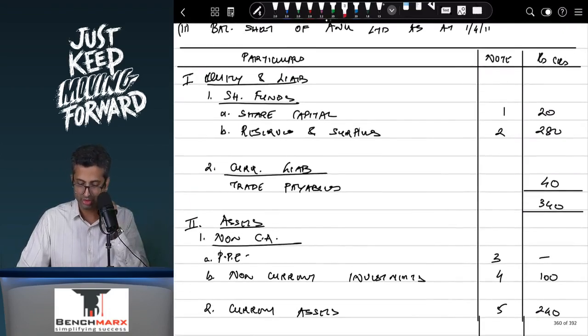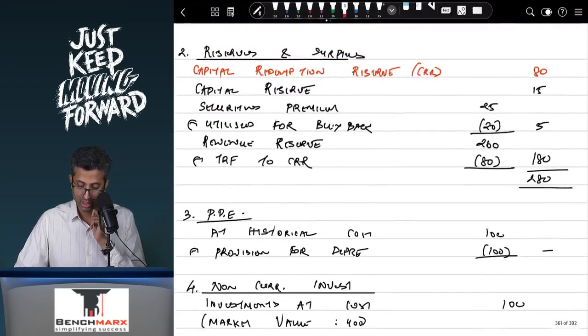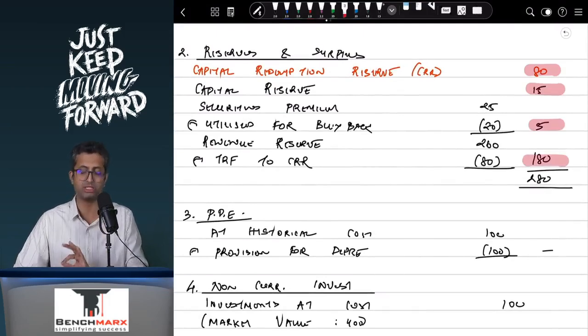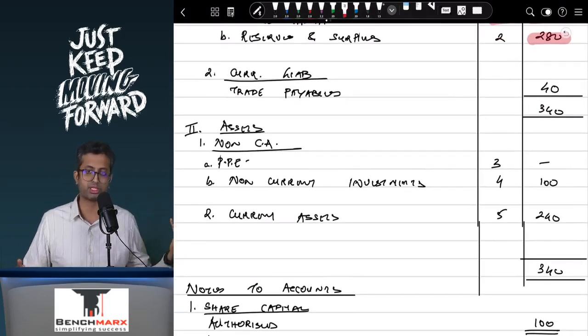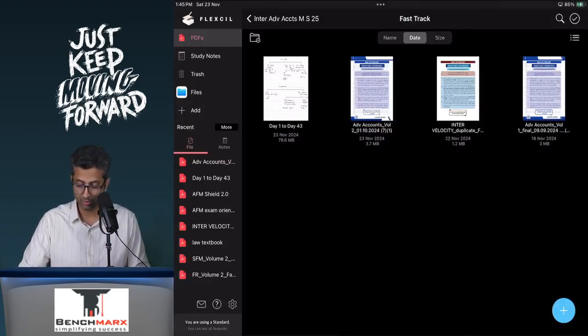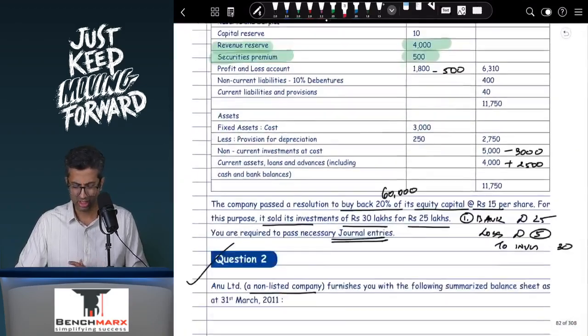Now if I have to prepare the schedule 3 balance sheet, my share capital will only comprise of equity capital. Reserves, as we said, will comprise of CRR, capital reserve, 5 of premium, and 180 in the revenue reserve, that is 280. Other than that, your PP will remain the same. Your non-current investments, nothing was sold over here, will remain the same. If there's a market value disclosure, you will give that. And the current assets, which were earlier probably 340 minus 100, will become 240. So this is regarding question 2.